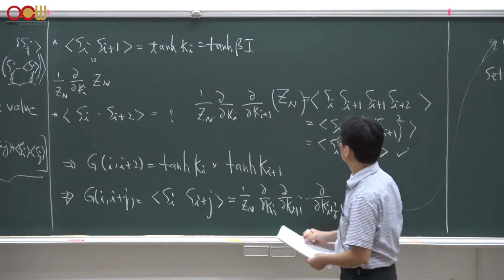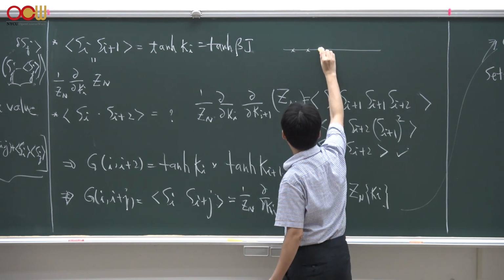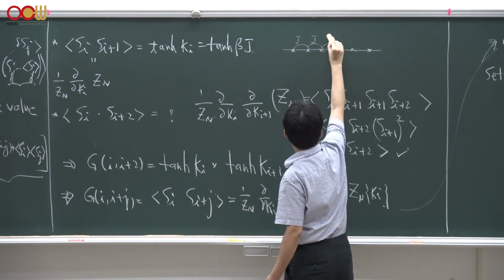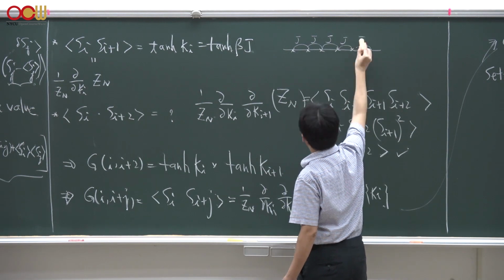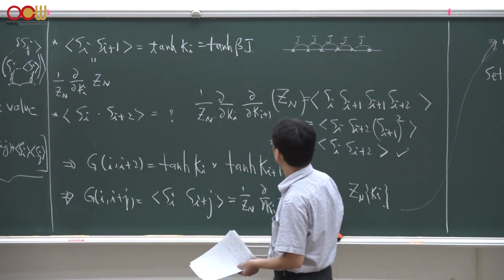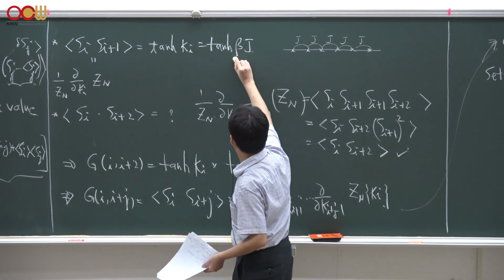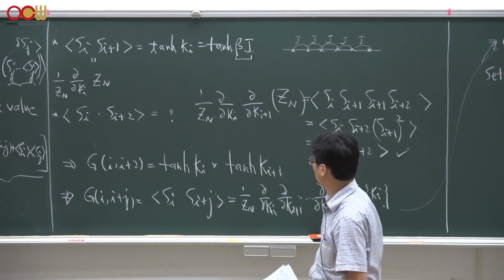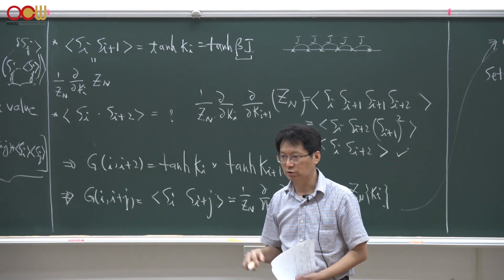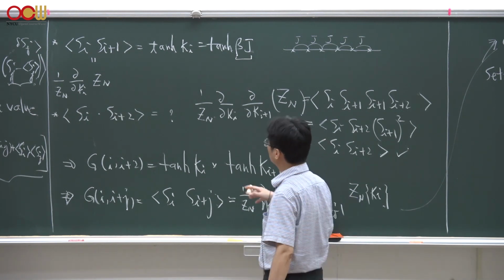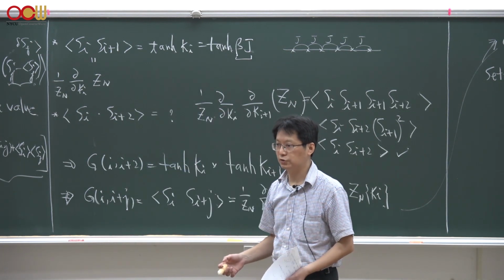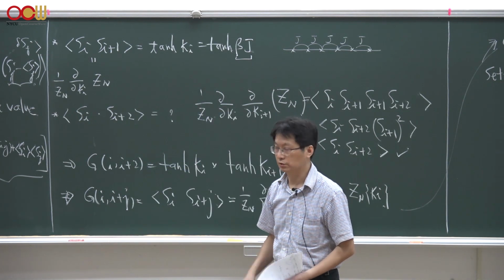In the case of isotropic homogeneous Ising couplings, all those Ki's are uniform, the same, given by beta times J. And we know from last lecture that this spatial correlation between nearest neighbor spins approaches 1 in the ordered phase and 0 in the disordered phase.